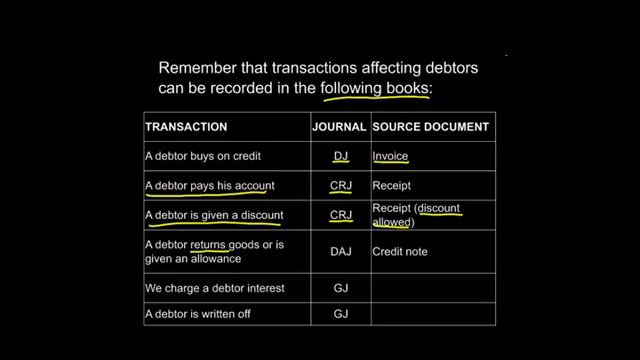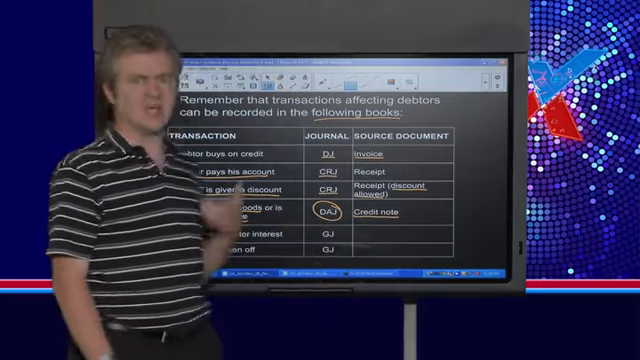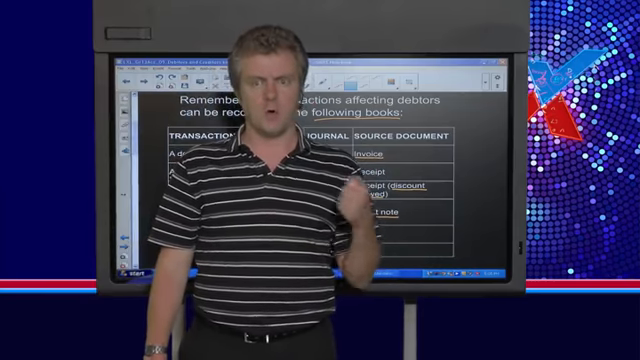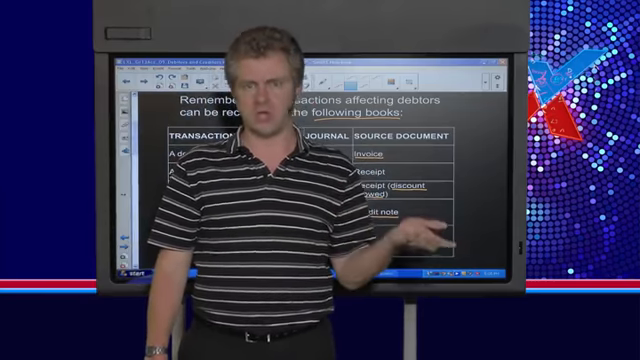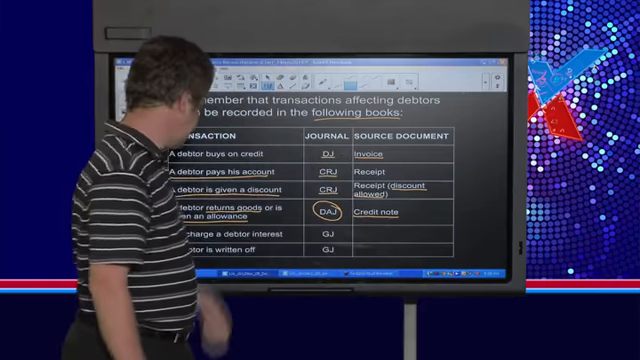When a debtor returns goods, or very similar, if a debtor is given an allowance, what we do is we give that debtor a credit note and we put that in a DAJ. So you should remember that as well. The debtor is returning stock, or an allowance, which is almost the same but slightly different. That is, if we've overcharged the debtor by mistake, or if we've forgotten to give the debtor a discount, we will probably give them an allowance afterwards in the CAJ.